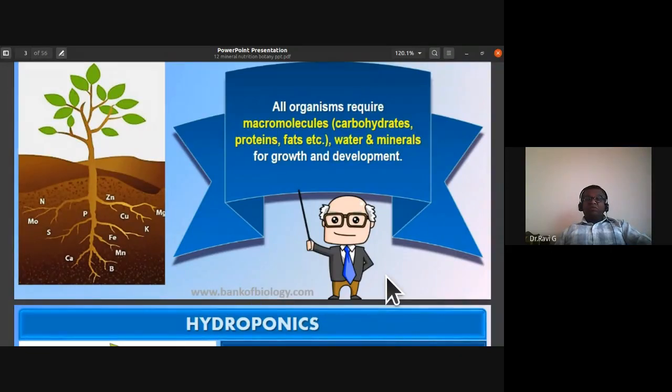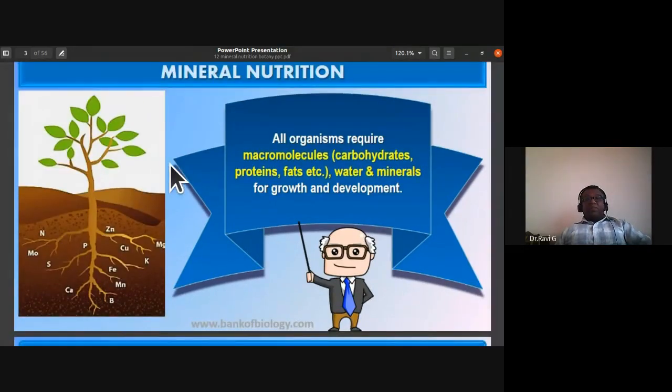Their growth and development will be affected if they don't get these nutrients through the soil in proper proportion. So that is the important aspect of mineral nutrients in the normal growth and development of plants.